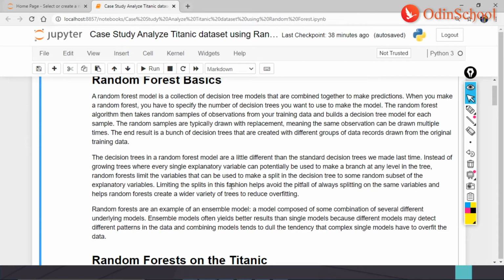Limiting the splits in this fashion helps to avoid the pitfall of always splitting on the same variable again and again. So it helps the random forest create a wider variety of data sets. And what would that do for us? It would reduce the variance, that is, it would reduce the overfit.